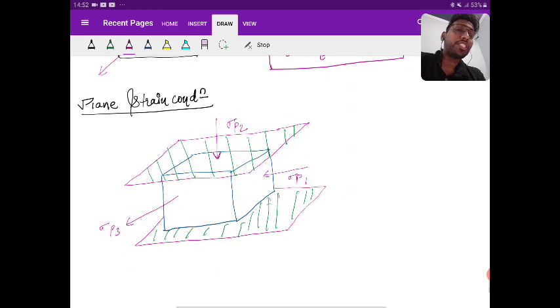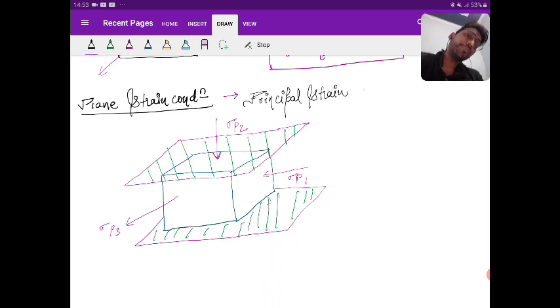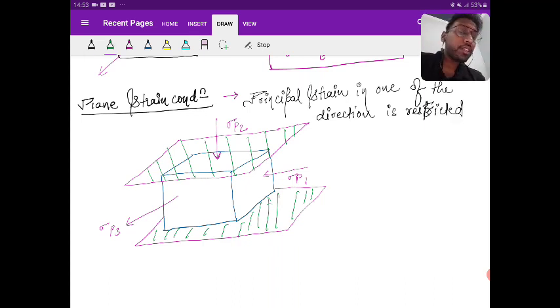So in the plane strain condition, what I am going to say is that the principal strain in one of the directions is restricted. So in this case, epsilon p2 is equal to 0.